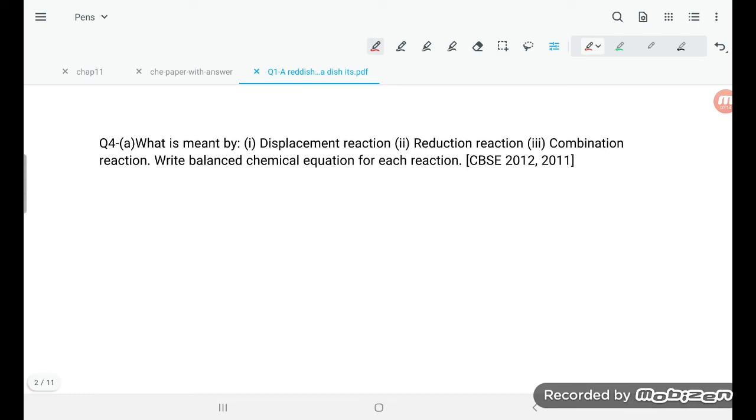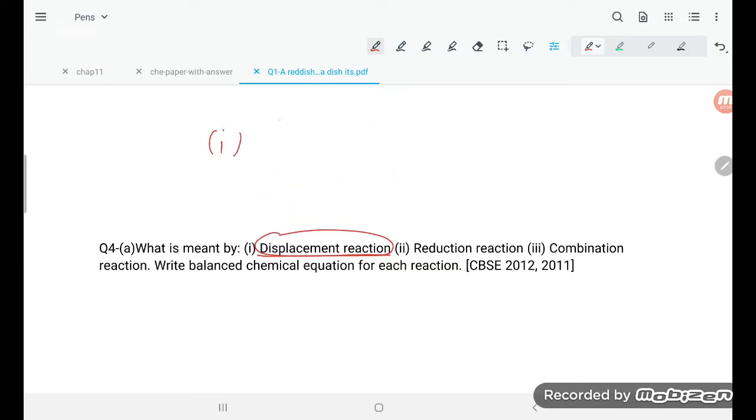Now go further. What is meant by displacement reaction, student? If you talk about the displacement reaction, you must know that the more reactive metal displaces the less reactive metal. Here I am answering: zinc is there, and you are treating it with copper sulfate. So it is going to give ZnSO4 plus copper. Reduction reaction is addition of hydrogen, or the addition of electron, anything you can see.